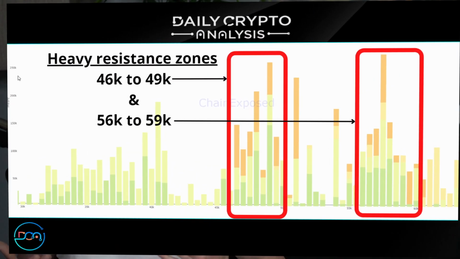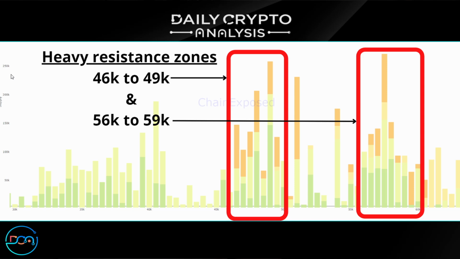Now, what about above that 50K level? Well, above that, you have pretty sparse resistance overall in the lower 50K levels. However, I think if we get back up to 56K, up to around 59K, then you're going to have an absolute battle on your hands again. And that's because if we look at these newer long-term holders who have accumulated in this zone, we see that quite a lot of Bitcoin was acquired here by individuals who thought that they were buying the dip that just never came back up. It just kept on dipping straight through 2021.